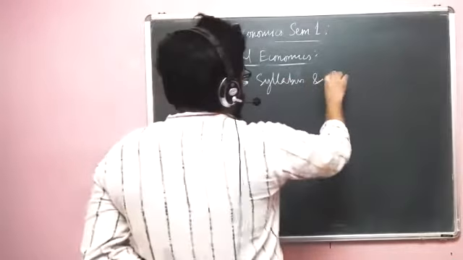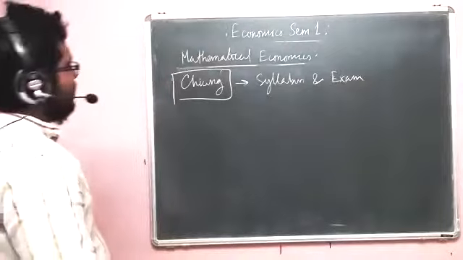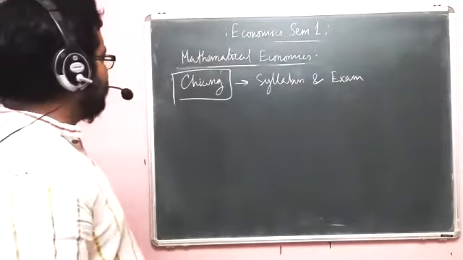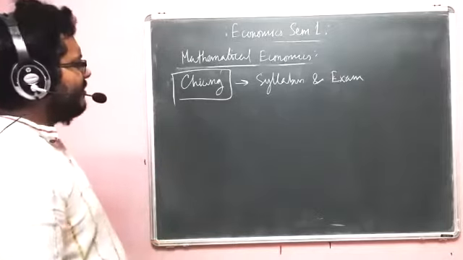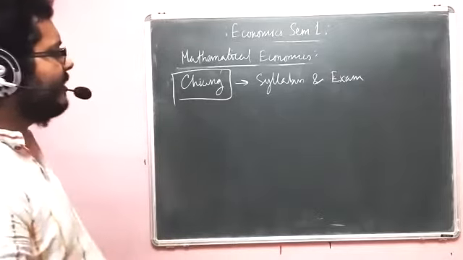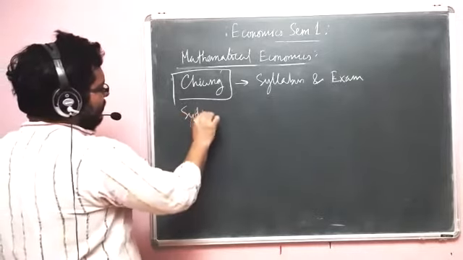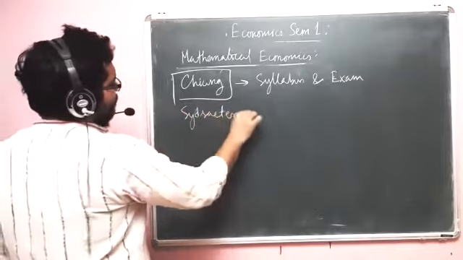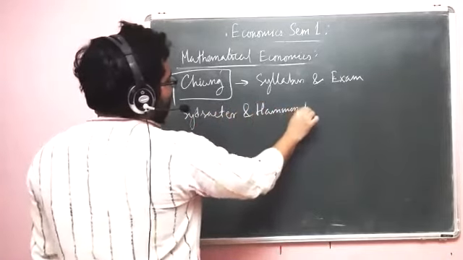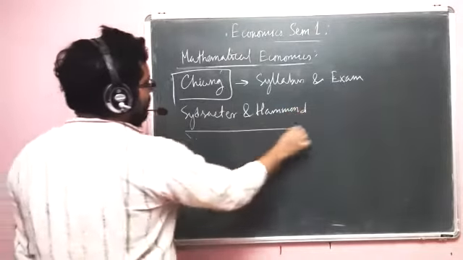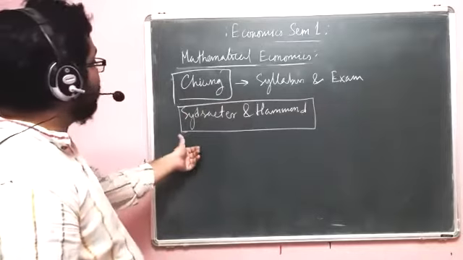But the mathematics, not the application to economics, that Chiang has has a little bit of problems. So partly we'll follow a book called Sydsaeter-Hammond. The mathematics of this book is quite good. It's great actually.